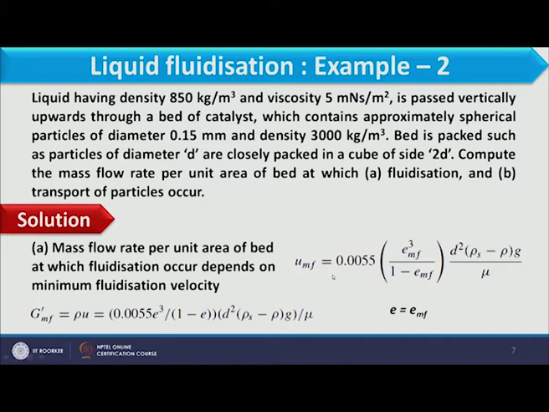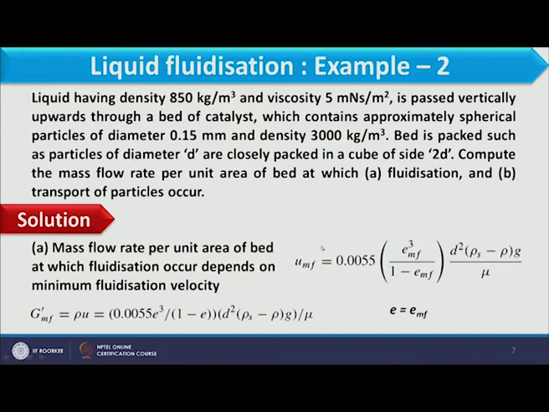So the Karman-Kozeny equation will be UMF equal to 0.0055 EMF cube by 1 minus EMF, d square (rho s minus rho g) by mu. So, here we should know the value of EMF along with other parameters. The other parameters are already known to you, EMF we should calculate.